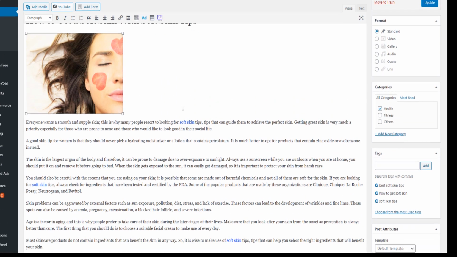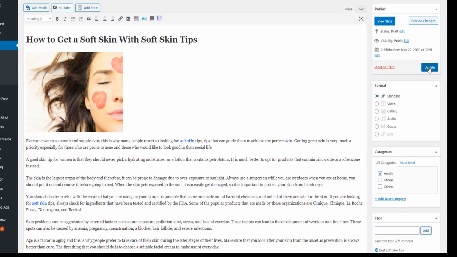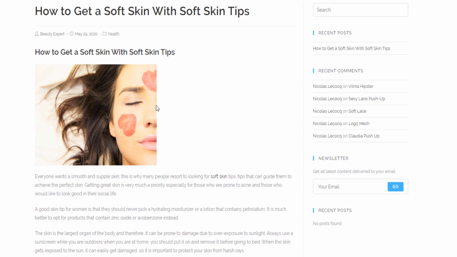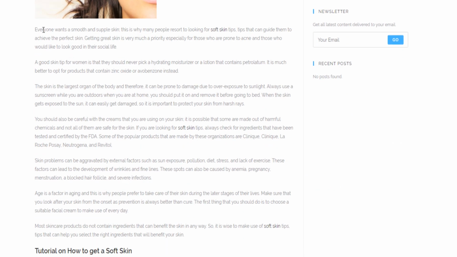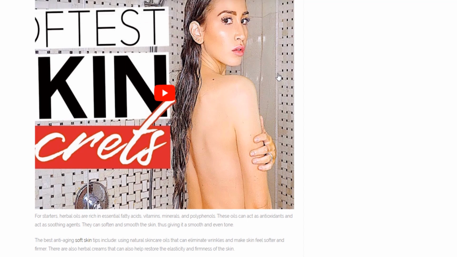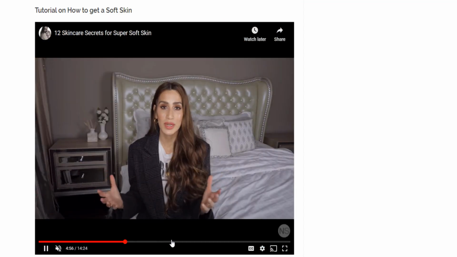Now, if I click here on publish, or I preview the changes, you will see first you will now have the picture, which is a lot more visually attractive, and then you have the text, and then somewhere down the line you'll have a video that people can click and start watching, which is really nice.